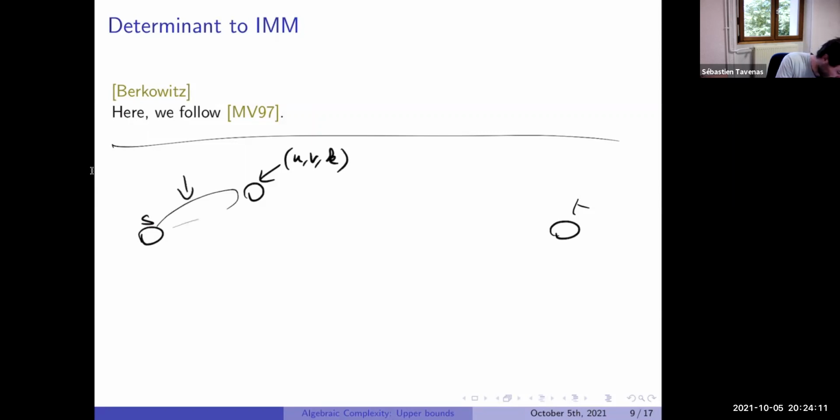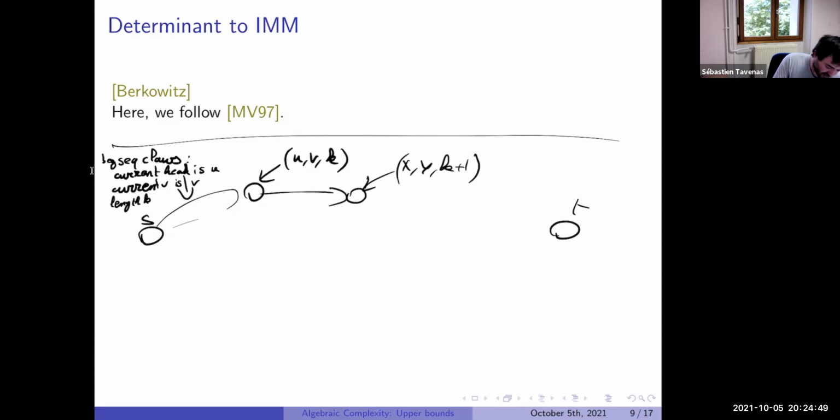This polynomial here is all the polynomials which are the beginning of a sequence of clauses, where the current head is U, the current vertex is V, and the length is K. And in fact, by ABP, we want to go to X, Y, K plus 1. We put an edge. We can do it.